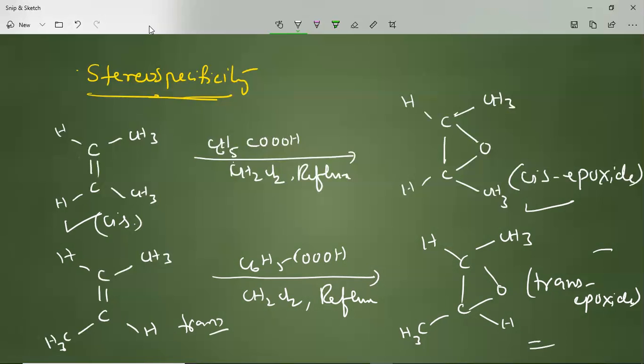So taking cis butene, do the reaction, you can't get the trans epoxide. You will get the cis epoxide. That is the meaning of a stereospecific reaction in this discussion. Let us move on to another important example, that is optical isomerism relations. Also you can come into the discussion, but I'll give you the basics of malic acid and fumaric acid behavior.